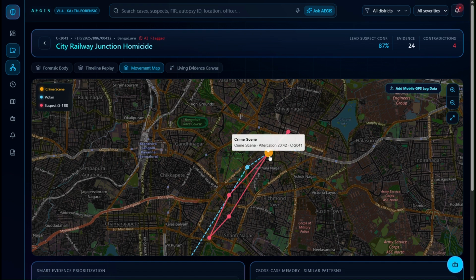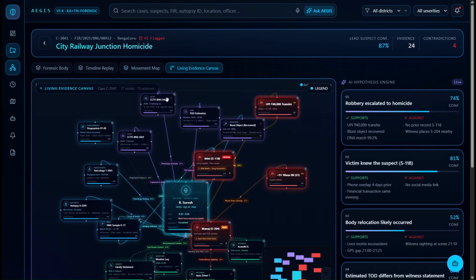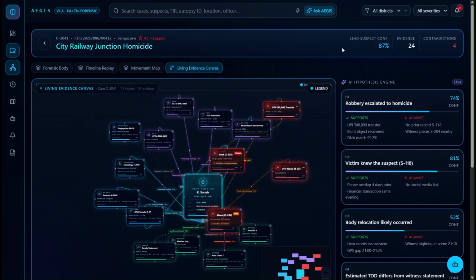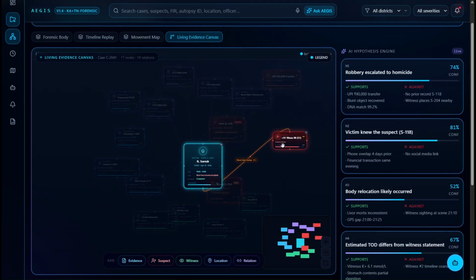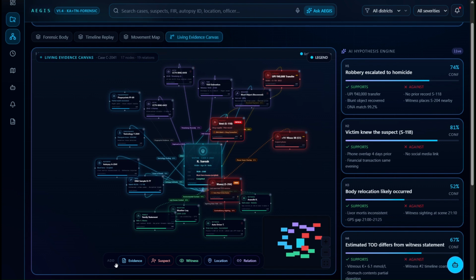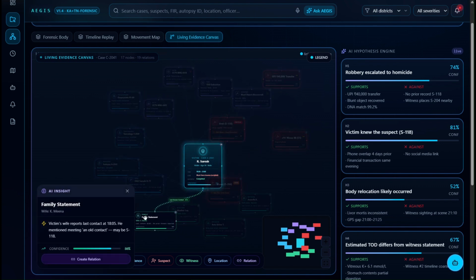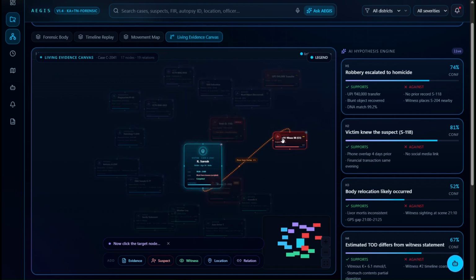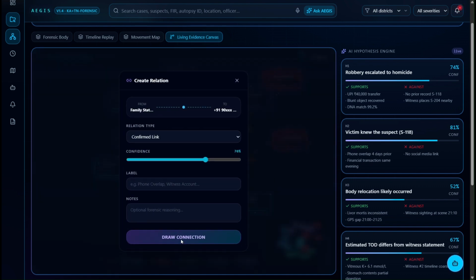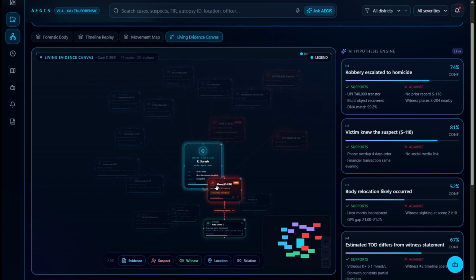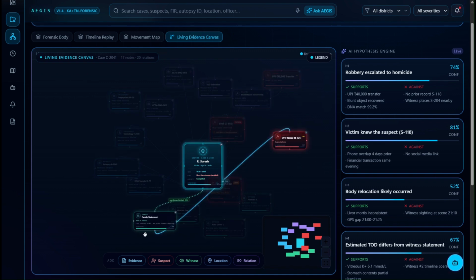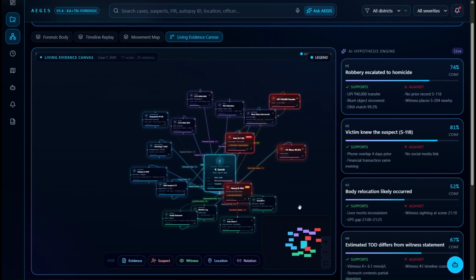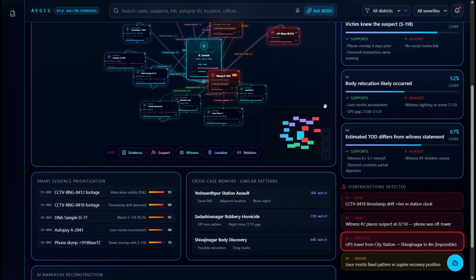And here you could also get an AI hypothesis engine which shows what could have occurred and with what confidence it says it, and for each one it says why it supports it and why it could also be against it. Next we also have a contradiction detector. So it will show the different contradictions among the different sources and the different evidence. Hence it will be easier to solve the case and reduce the chance of possible confusion.